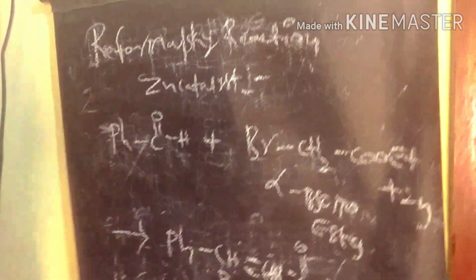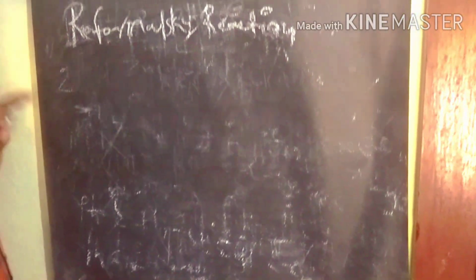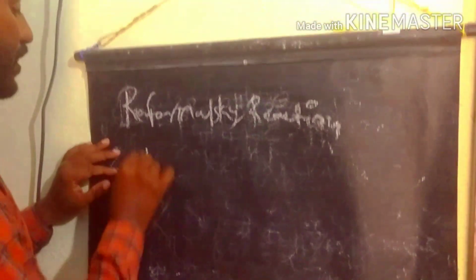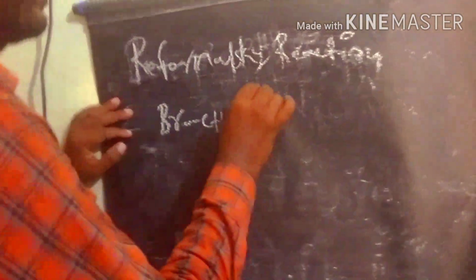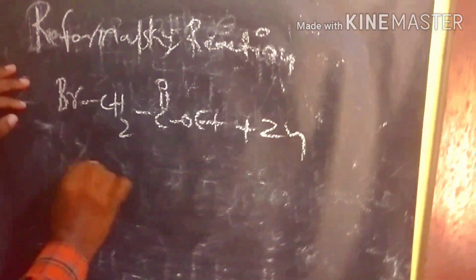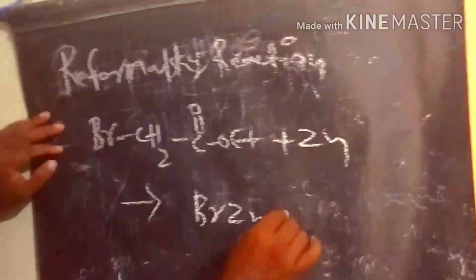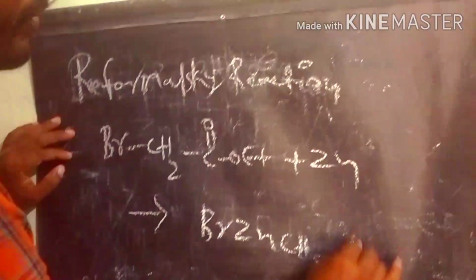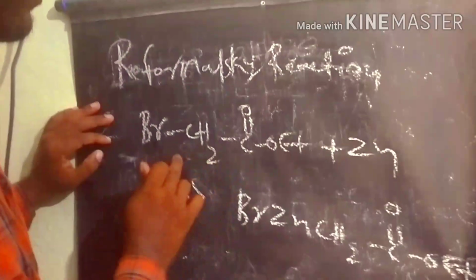We will discuss. The reaction starts with the alpha bromo ester reacting with zinc. So what is happening when the alpha bromo ester reacts with zinc? We get this product, BrZn-CH2-COOEt, from the alpha bromo ester.